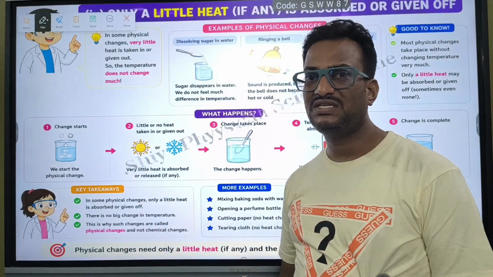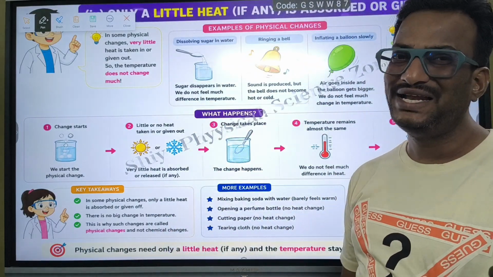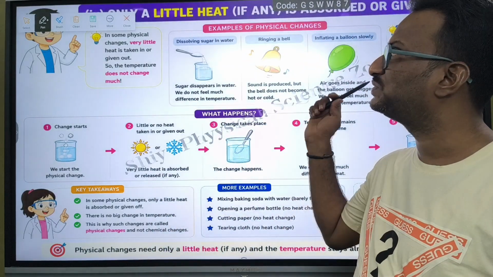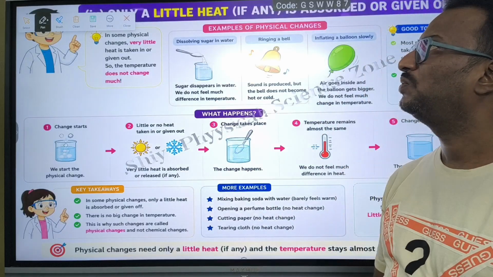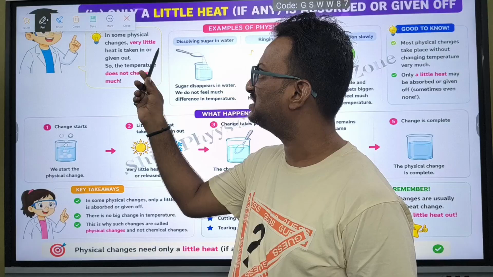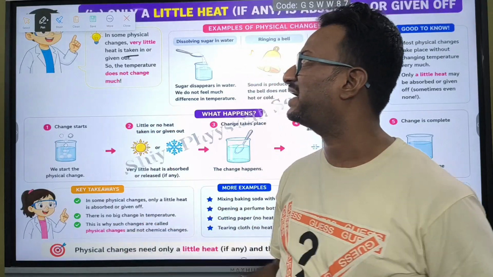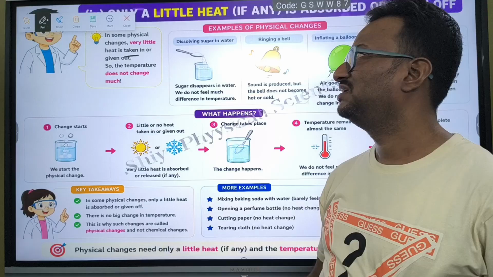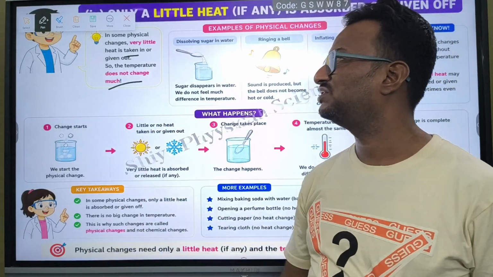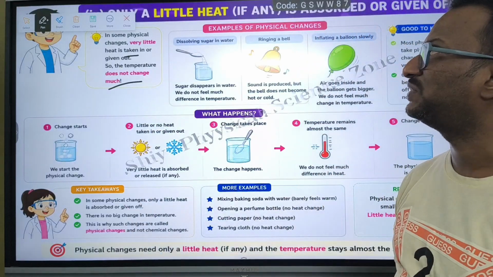In case of physical change, only a little amount of heat is going to be absorbed or released. We shall see how. In some physical changes, very little amount of heat is taken in or given out, I mean absorbed or released. So the temperature does not change much. We see the examples.